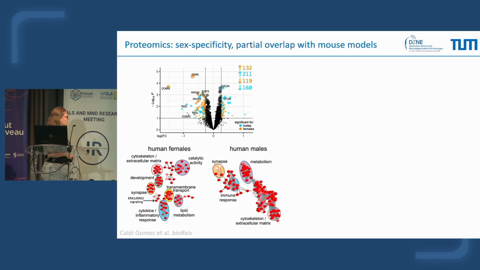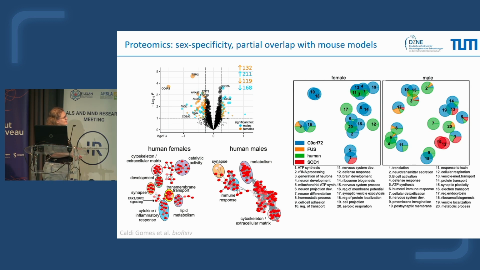We have the immune response in blue here and the synapse in orange. But we did also observe some sex-specific alterations, for example, more genes associated with development in female, and transmembrane transport. Interestingly, again with the proteomics, the MAPK pathway. And in male we had this whole bunch of different terms that are altered but don't really fit together. So it looks like in male it's more broad.